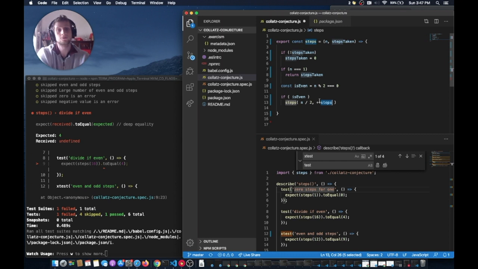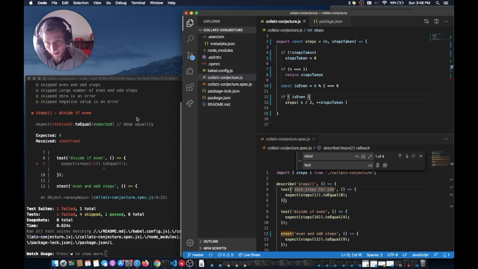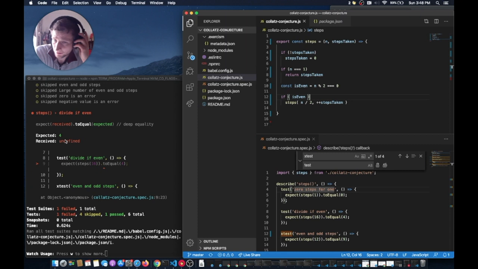So in order to use the value of steps taken, steps taken that has the 1 added, you have to put the ++ in front. And so I'm getting received expected for, received undefined. So we actually need to.